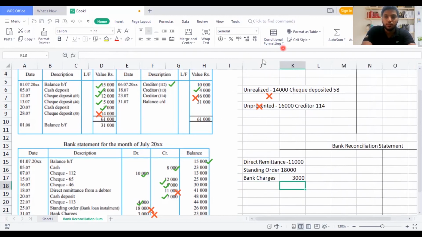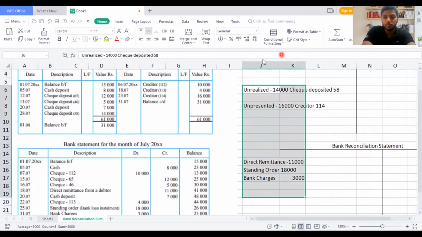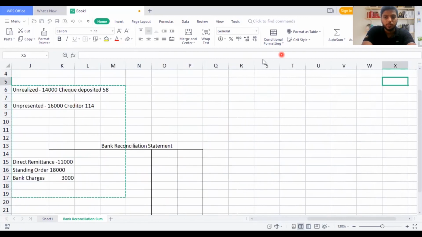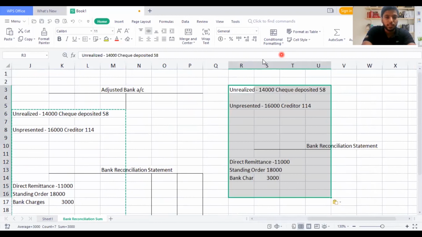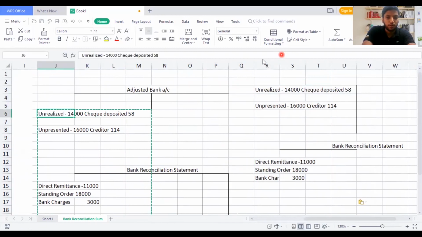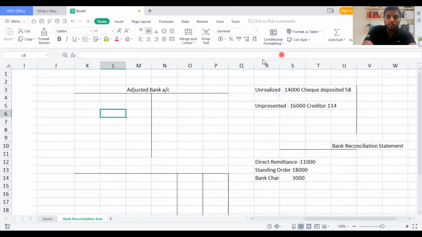I'm going to erase this off. Now we found the differences. Now you know where these particular things come. Now I'm going to take this. So I'm going to write here for knowledge. So this is how I do in my exams. Whenever I learn, I first plot how much values we should take and what the actual differences are. Now see here how I'm starting my adjusted bank account and how I'm finalizing my bank reconciliation statement, right? Bank reconciliation.